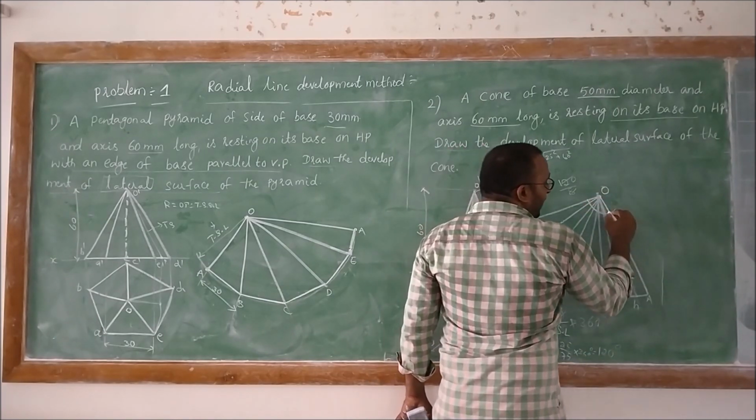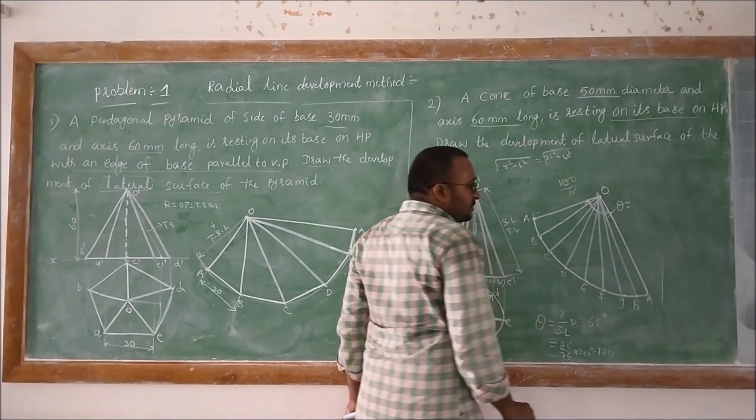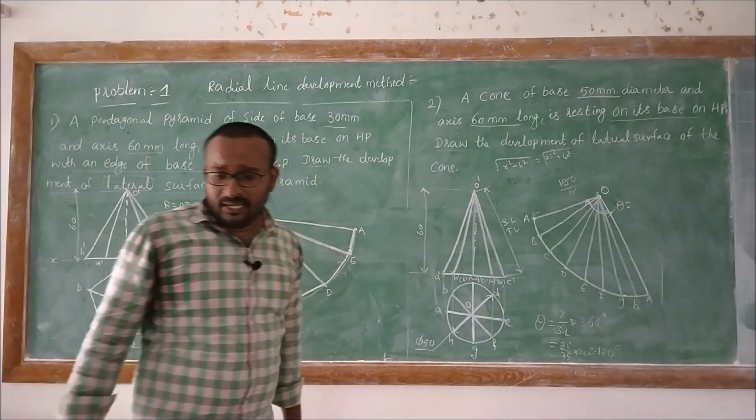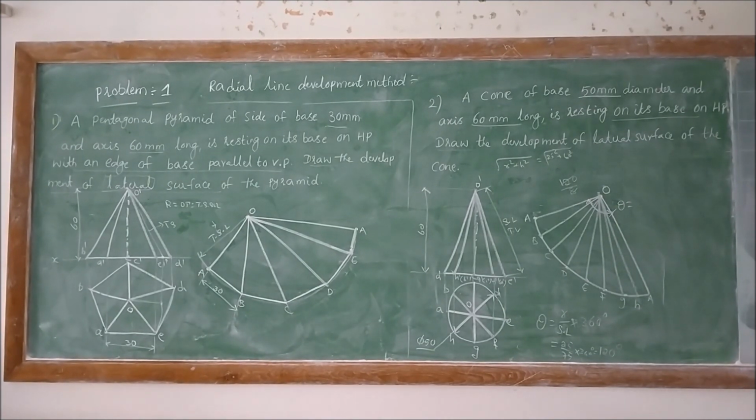So here this is the angle theta. We must calculate the angle theta.